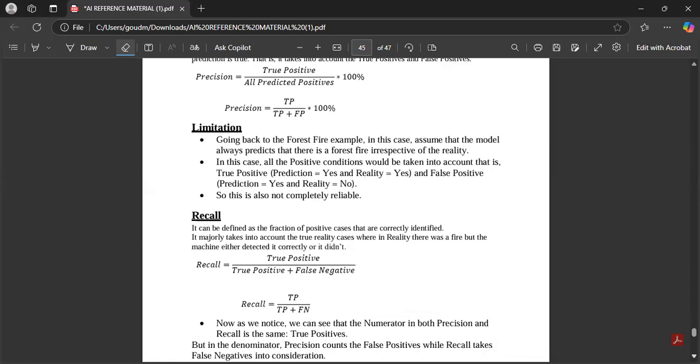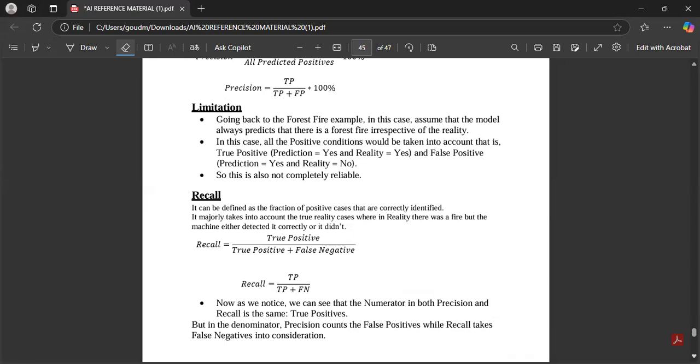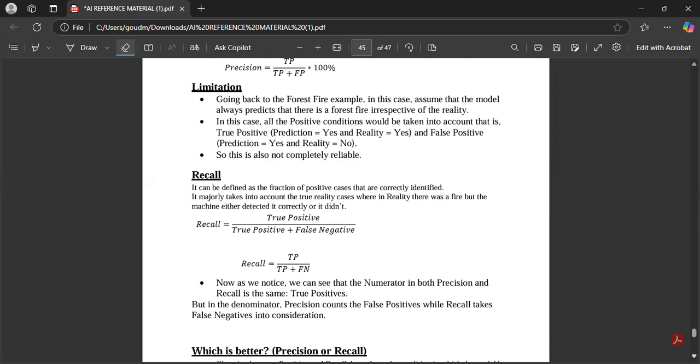So next we go to the recall. In the exam, they will ask what is the drawback of precision. You have to write this example, children, right? Next is recall. It can be defined as the fraction of positive cases that are correctly identified. It majorly takes into account the true reality cases, where in reality there was a fire, but the machine either detected it correctly or not. So here we will consider only the true positive cases. That is true positive by true positive plus false negative. This is the formula and the definition of recall.